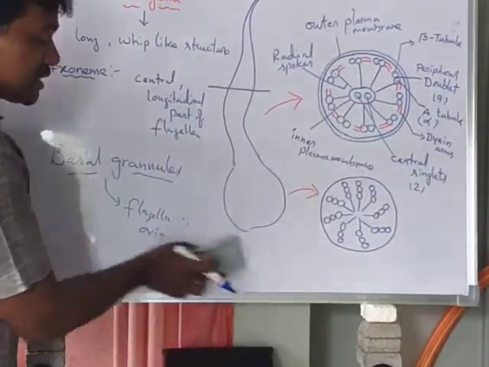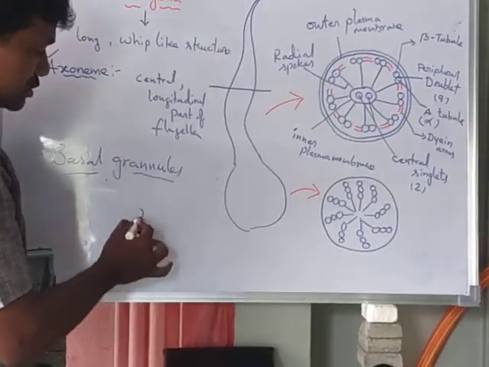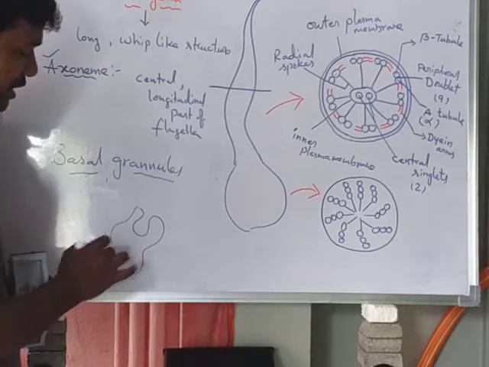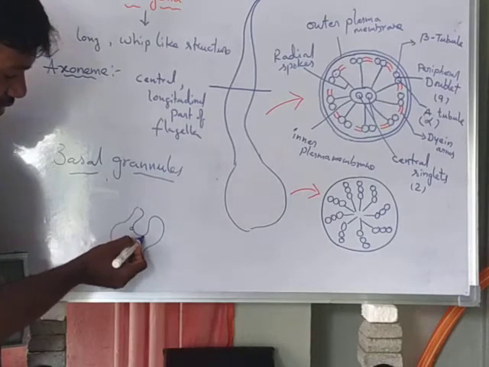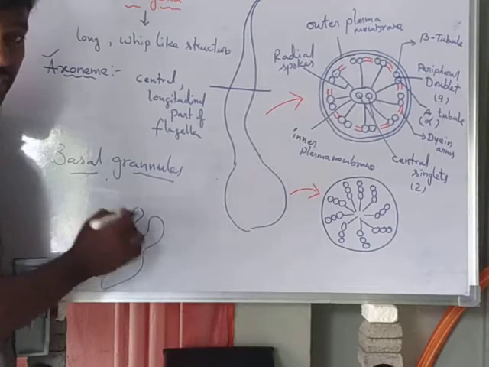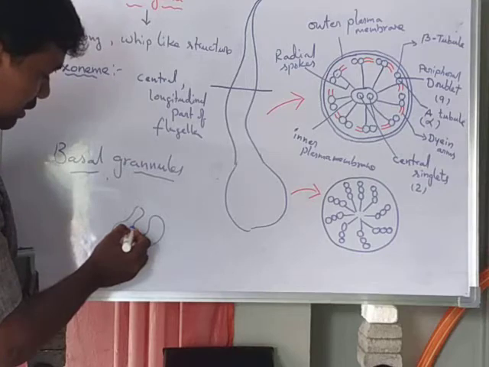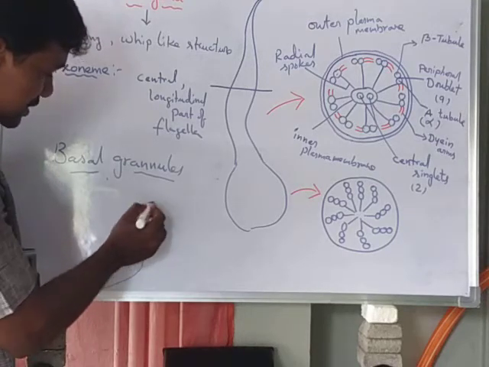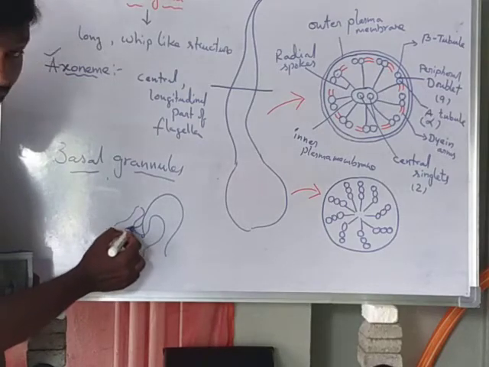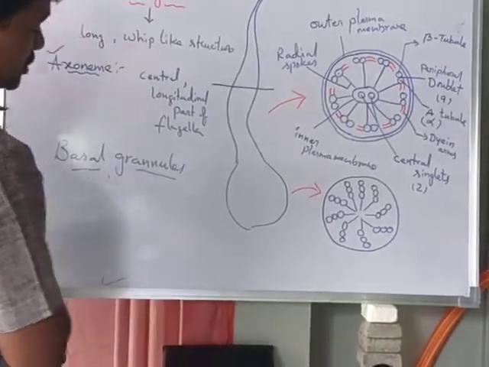Generally, the basal granule is present in the plasma membrane of the body. If we take Euglena, this one is the Euglena. In the diagram, here there is a basal granule, present in the plasma membrane of the body. From these basal granules, the flagella arise. These basal granules are also called kinetosomes.